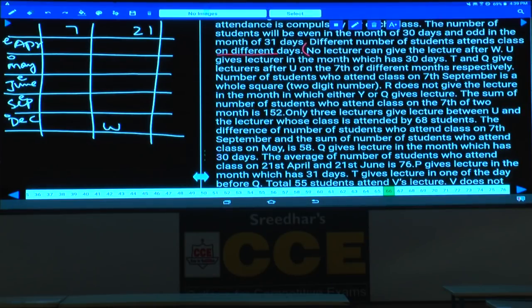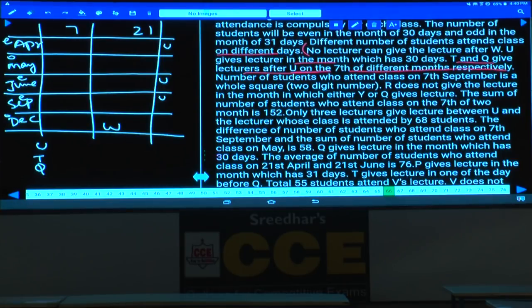U gives the lecture in a month which has 30 days, so either April, June or September. Next, T and Q give lectures after U, on the 7th of different months respectively, meaning in the same order. After U, T and Q must be on the 7th of different months.